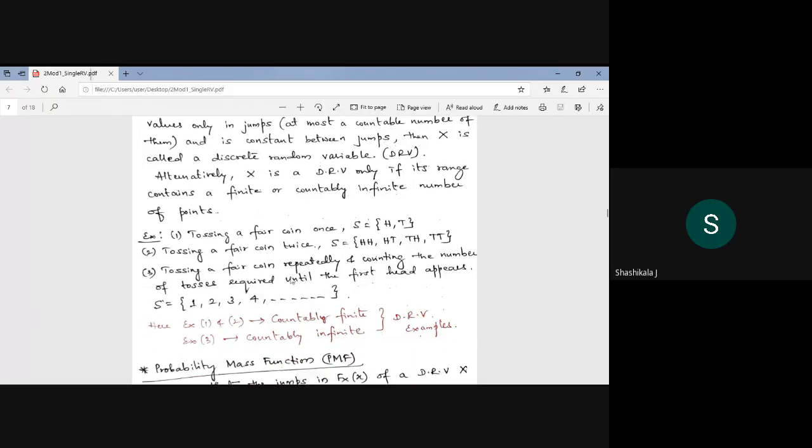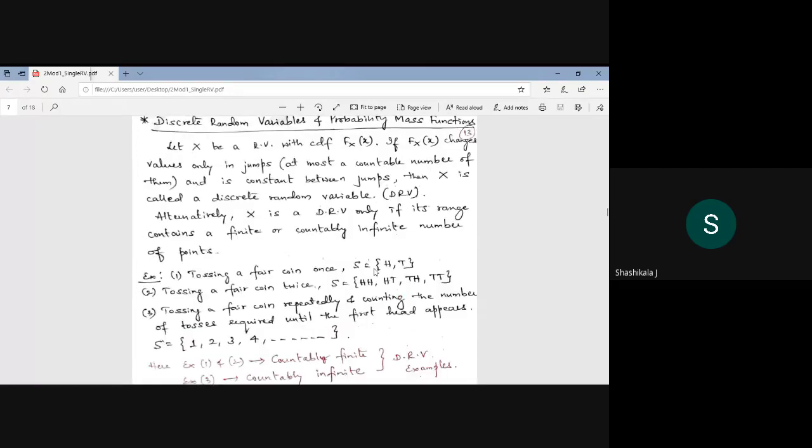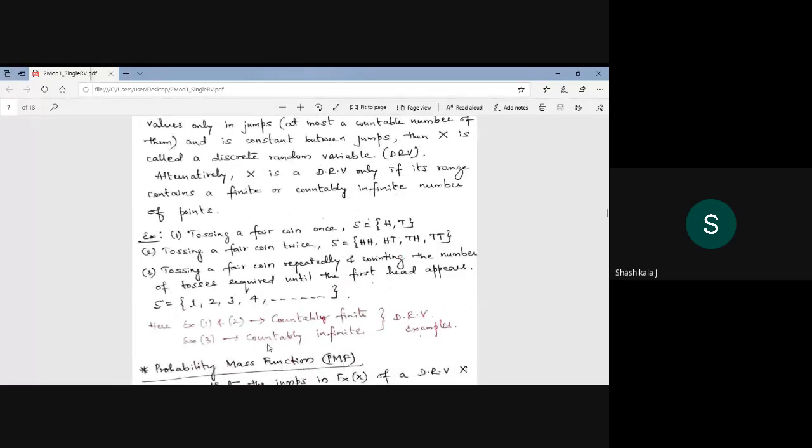And tossing a coin repeatedly and counting the number of tosses required until the first head appears: I repeatedly toss, but I don't know when the first head appears. Examples 1 and 2 are countably finite.